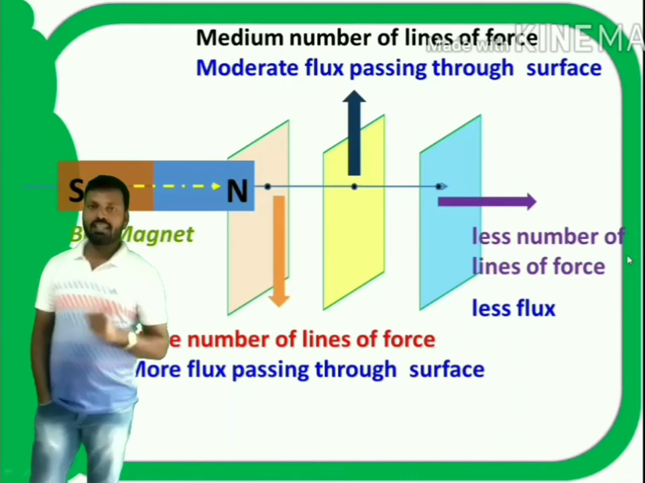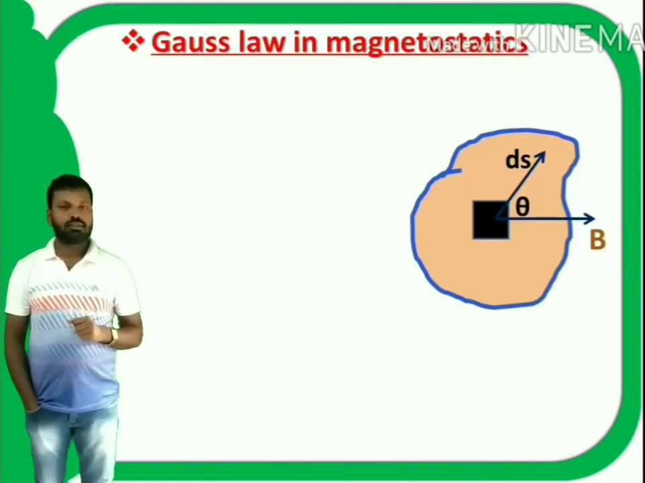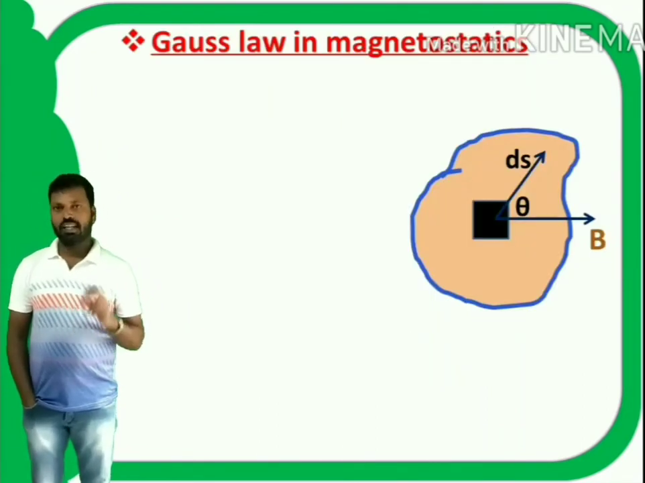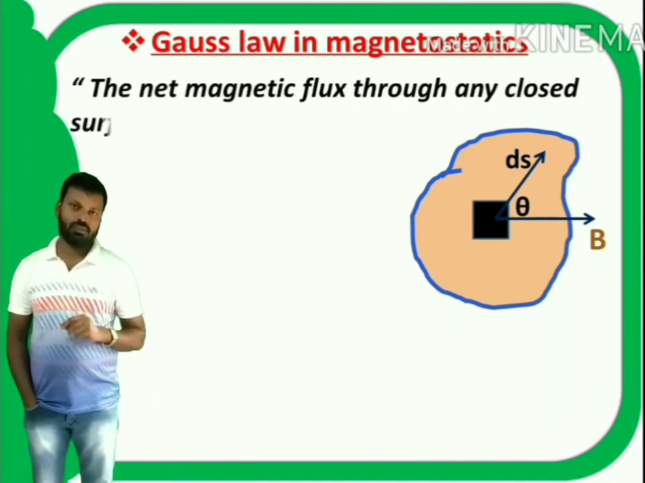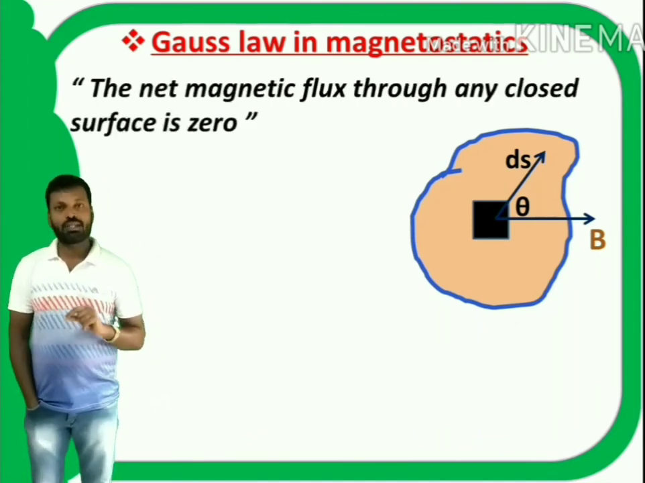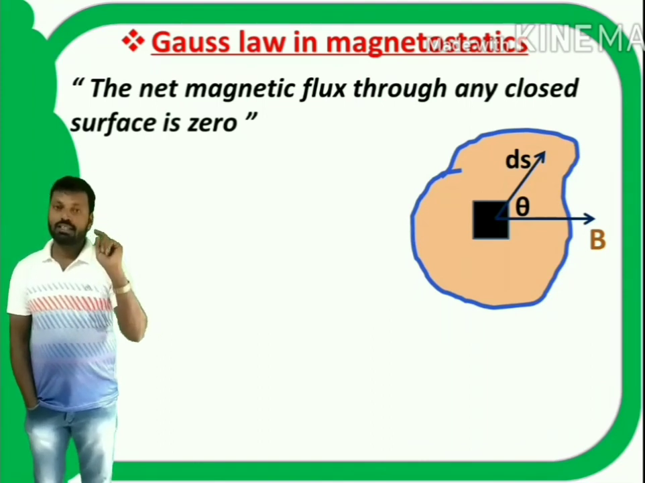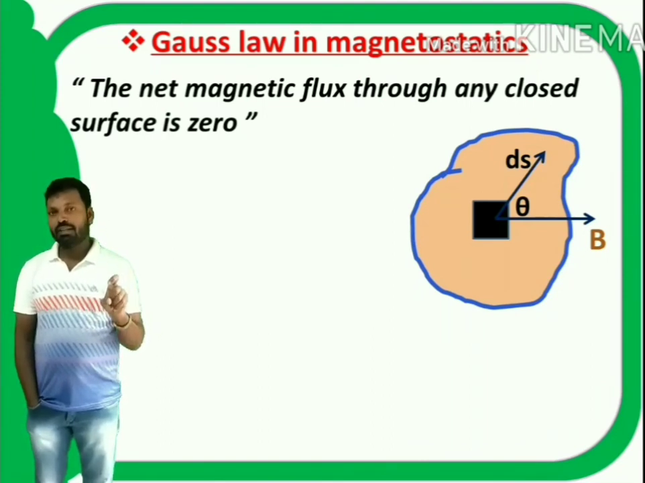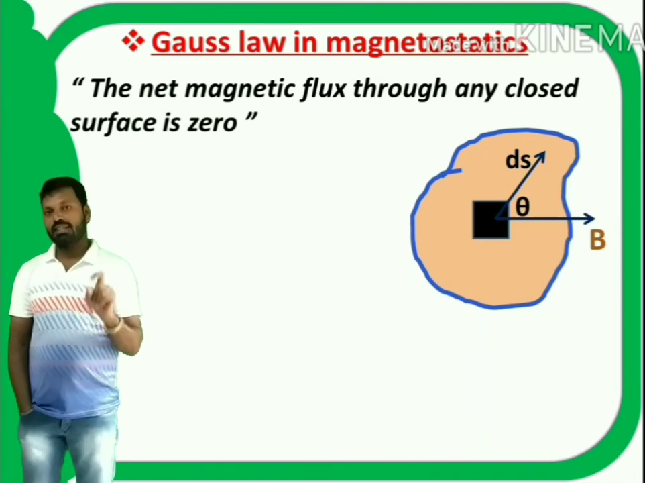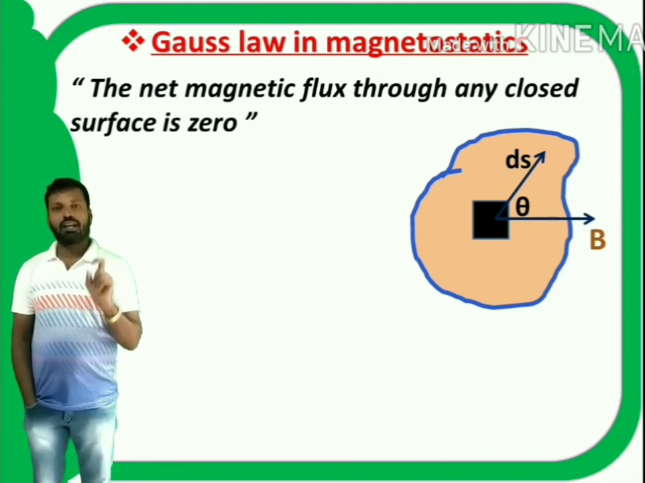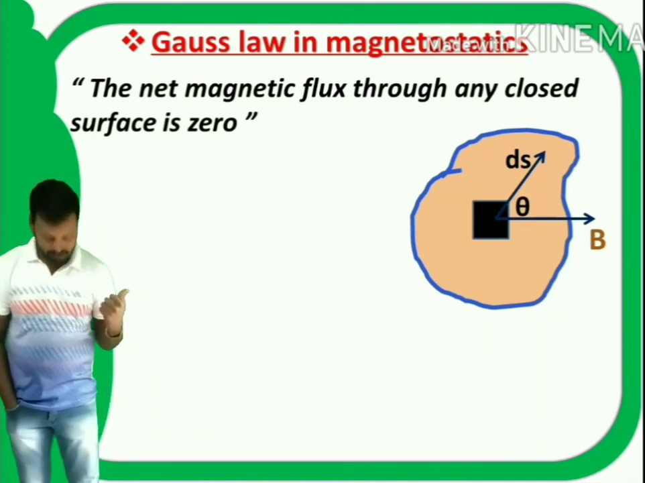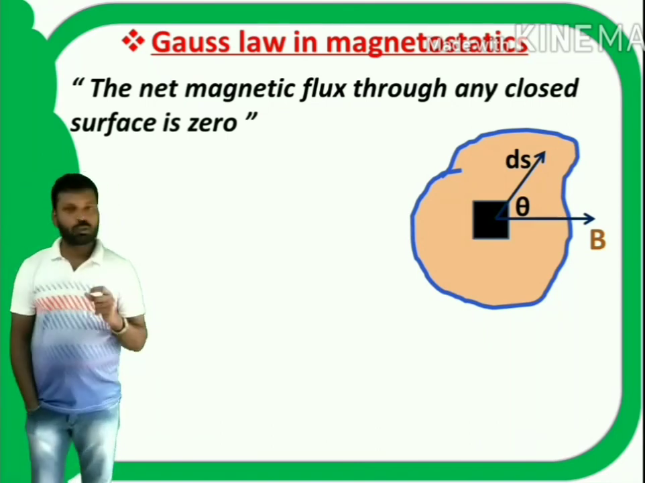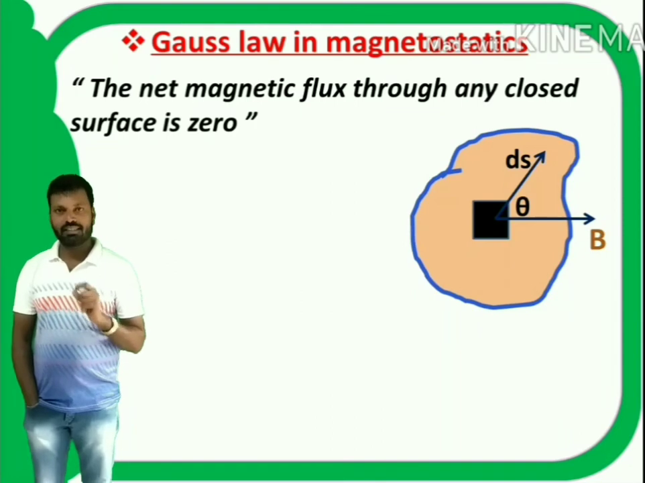Next, Gauss law in magnetostatics. According to Gauss law, the net magnetic flux through any closed surface is 0. It is similar to the Gauss law in electrostatics. In electrostatics, Gauss law is given by net electric flux is equal to 1 by epsilon naught times the net charge. But here, the net magnetic flux through any closed surface is given by 0.